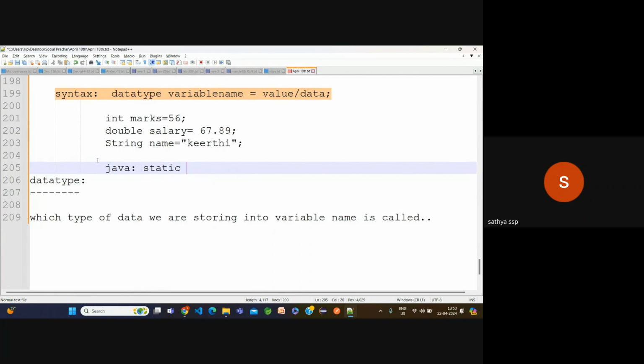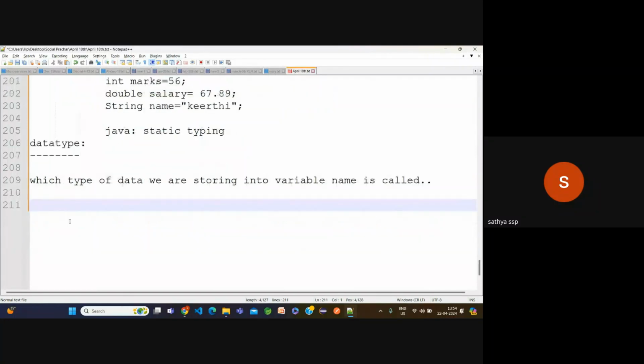JavaScript is dynamic typing. Java is static typing. Now, if you want to add the typing concept to JavaScript, learn TypeScript. Okay, that's the point. Now, how many types of data types do we have?